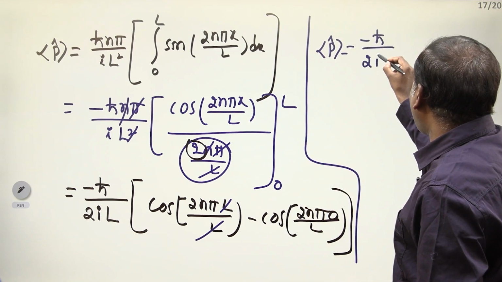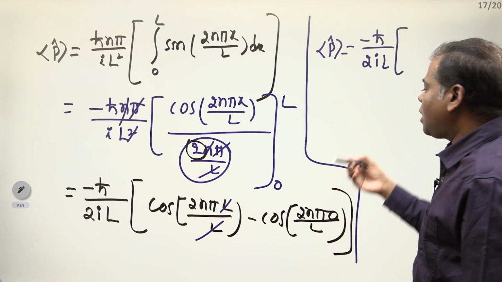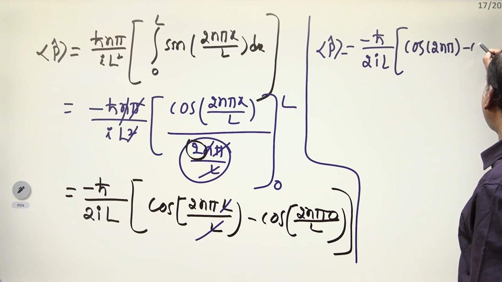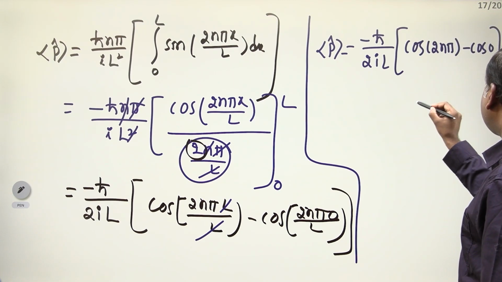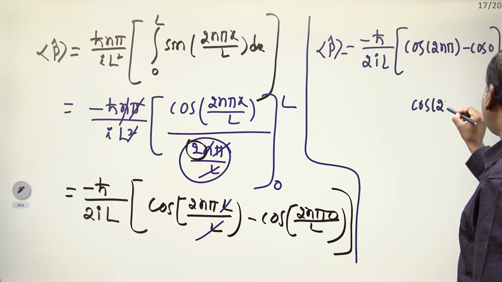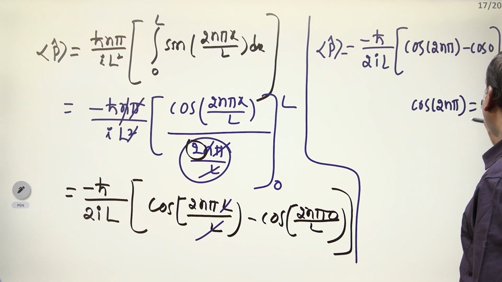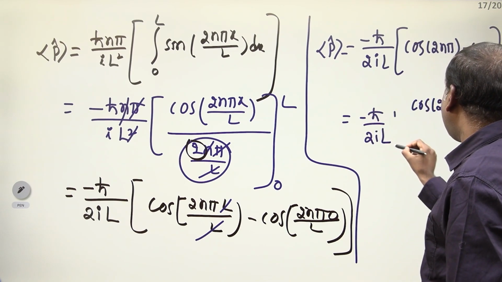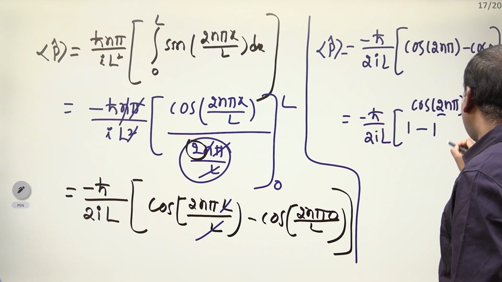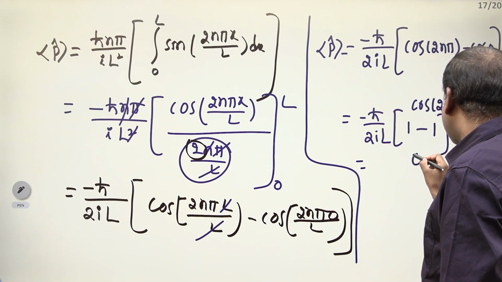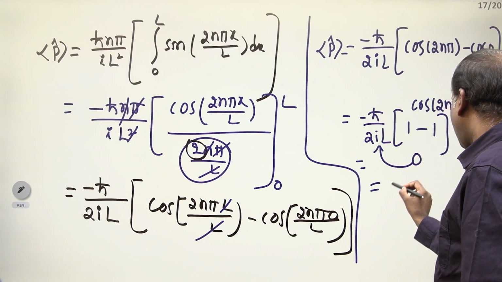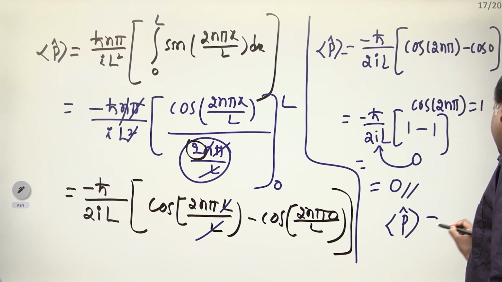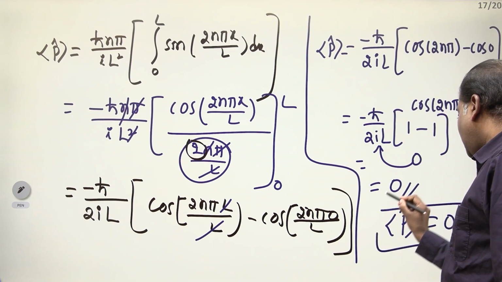by 2iL into cos 2π minus cos 0. Cos 2π is equal to 1, already you know, and cos 0 is equal to 1. 1 minus 1 is equal to 0. 0 into something is equal to 0. So therefore, the expectation value of momentum in a one-dimensional box is equal to 0.